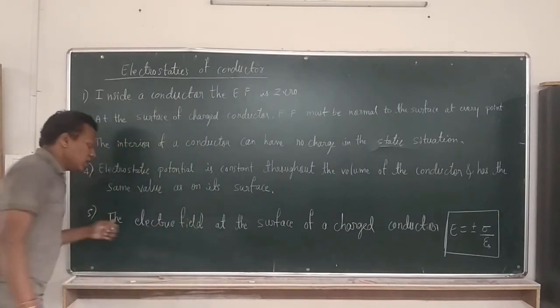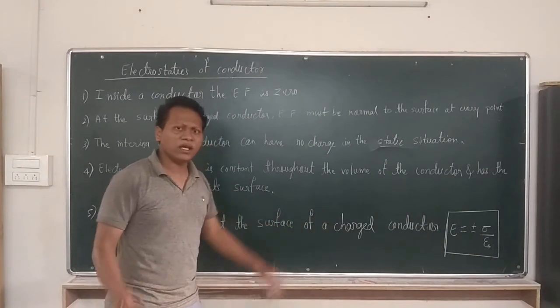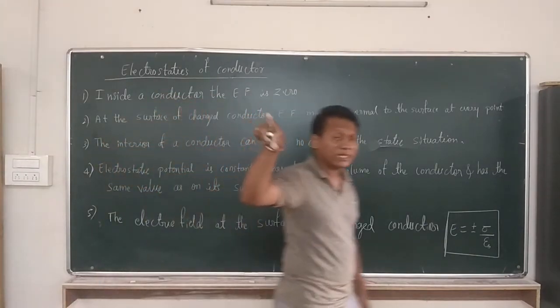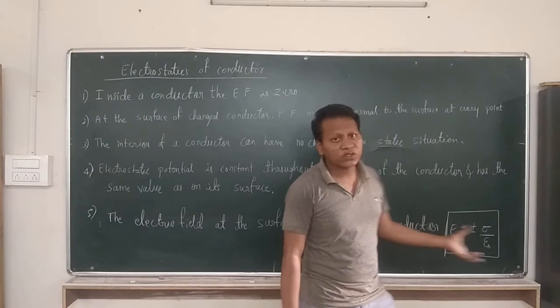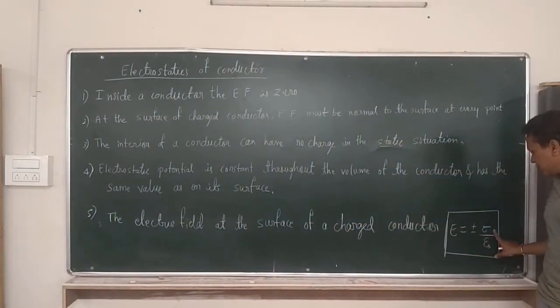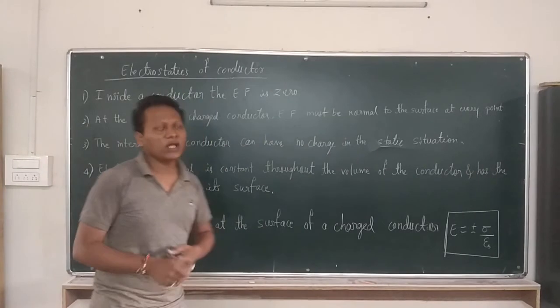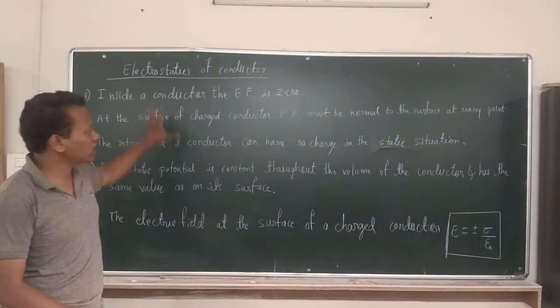Finally, the last point: the electrostatic field at the surface of a charged conductor. This was studied in the first chapter, in Gauss law. With reference to that, E is equal to plus or minus sigma divided by epsilon naught, where sigma indicates the surface charge density, which may be positive or negative, and epsilon naught is the absolute permittivity of the medium.